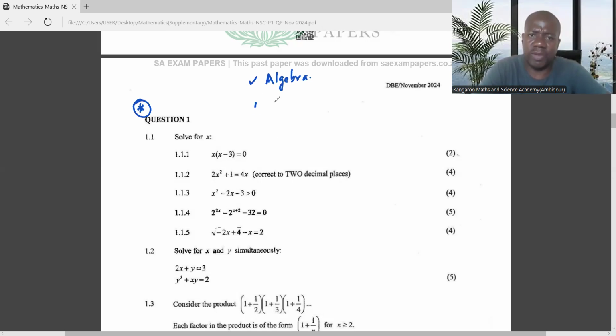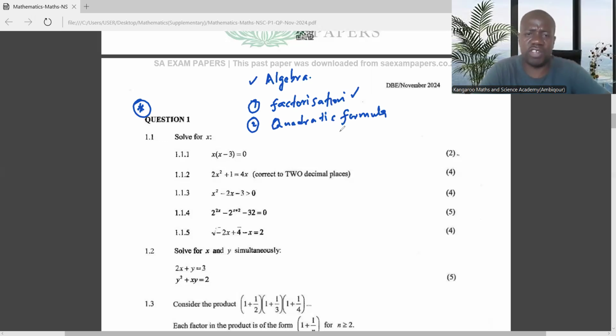Number one, make sure that you are good at factorization and know how to factorize. Two, you are able to use the quadratic formula. When we're using these, make sure that you confirm your answers. In terms of factorization, whatever you factorize, make sure that you confirm it, because in some instances you incur simple mistakes that cost you good marks.